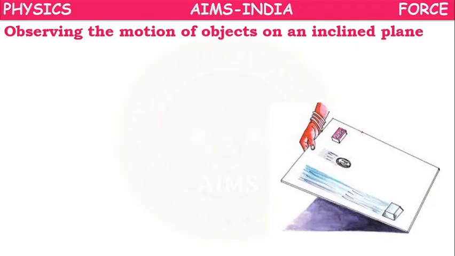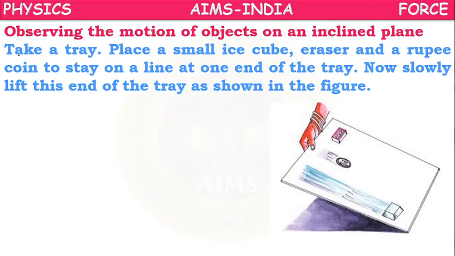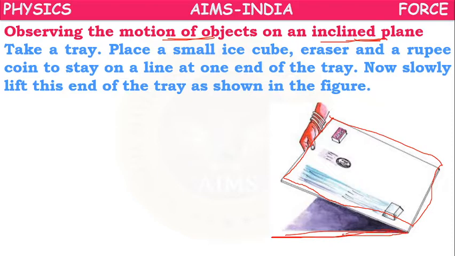So let's observe the motion of objects on an inclined plane. What is an inclined plane, children? The plane or the surface which is somewhat slanted, which is not horizontal. This is horizontal; here we have taken it somewhat up, making some angle, 30 degrees or 40 degrees, with the horizontal. So it is called an inclined plane.